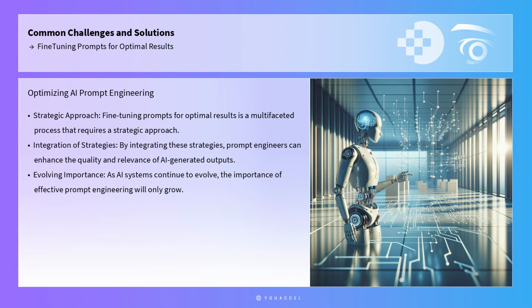In conclusion, fine-tuning prompts for optimal results is a multifaceted process that requires a strategic approach, combining the use of frameworks like SMART, iterative testing, leveraging external resources, incorporating user feedback, balancing creativity with constraints, and employing statistical analysis. By integrating these strategies, prompt engineers can enhance the quality and relevance of AI-generated outputs, addressing real-world challenges and achieving proficiency in this critical aspect of AI implementation.